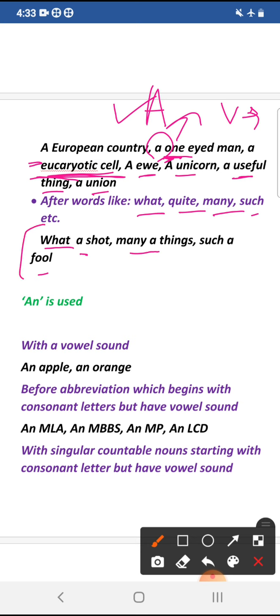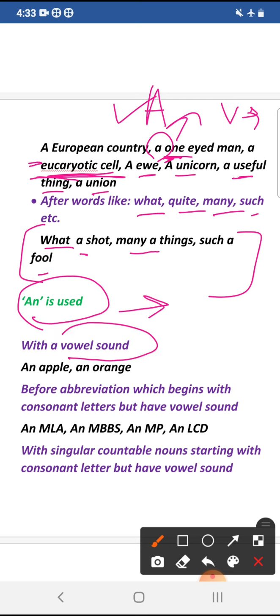So when these words are used after them, we use article a, that is the indefinite article. Now let us see where the indefinite article an is used. An is used with the words which begin with a vowel sound. For example, an apple, an orange, an owl, an onion, etc. An is also used before abbreviations which begin with consonant letters but have a vowel sound.